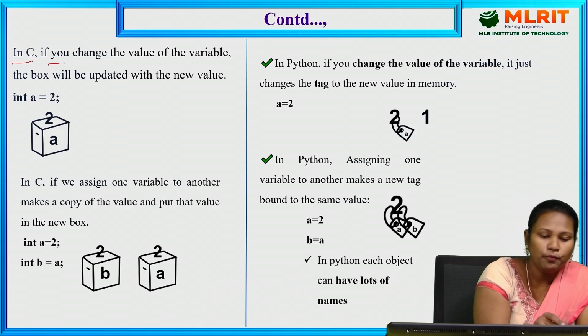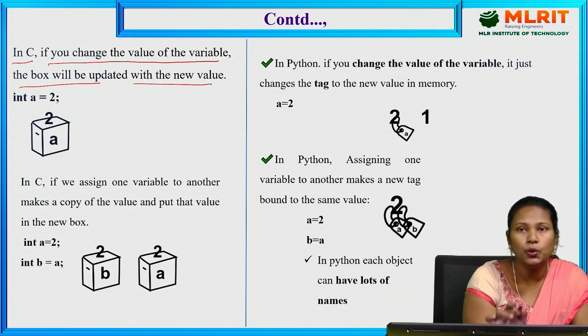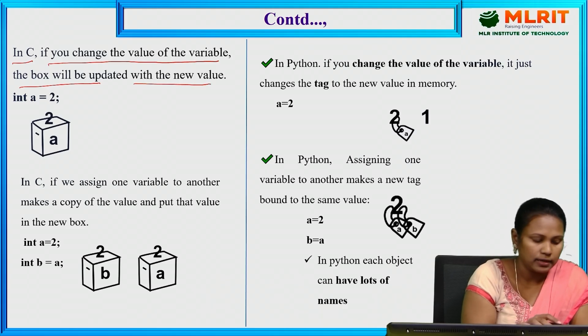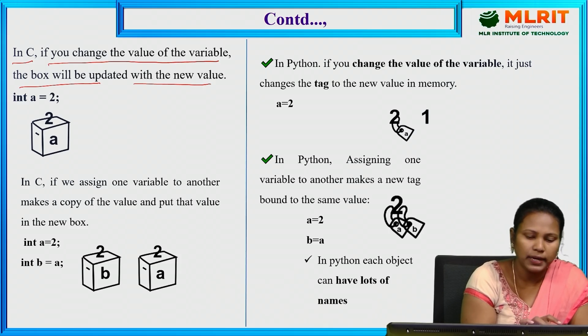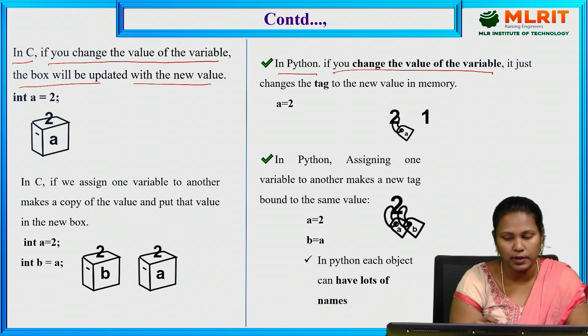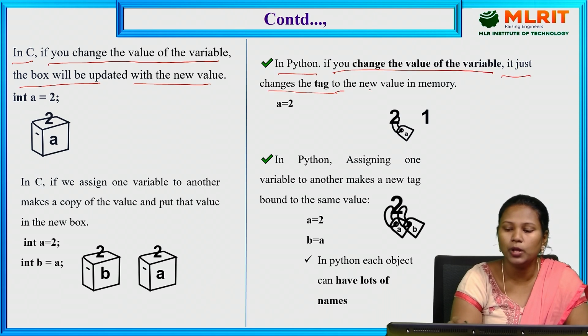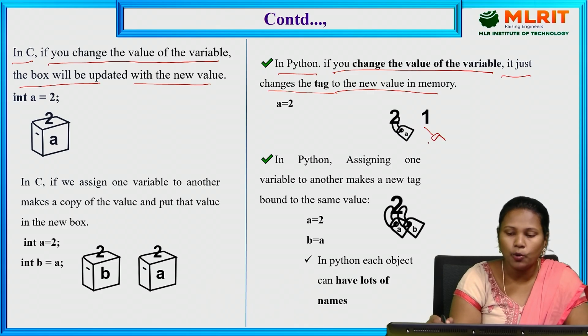In C, if you change the value of the variable, the box will be updated with the new value. For example, in the previous slide, we created A equal to 1. Now we update it as A equal to 2. It takes another memory space and stores the new value in A. But in Python, if you change the value of the variable, it just changes the tag to the new value in the memory. In the last slide, 1 was tagged to A. Now, after updating the A value, it leaves that tag and is tagged to the value 2.